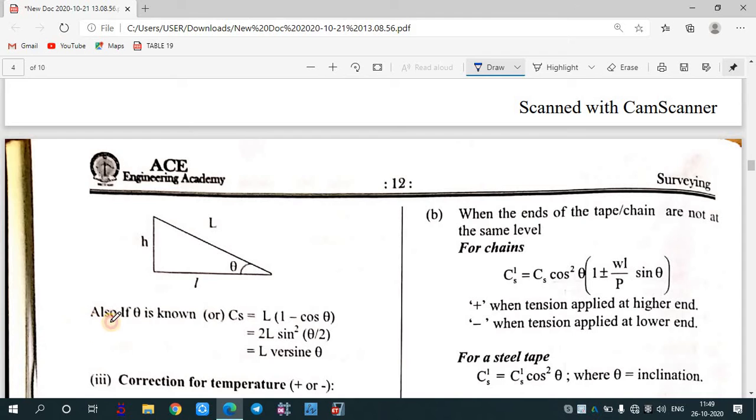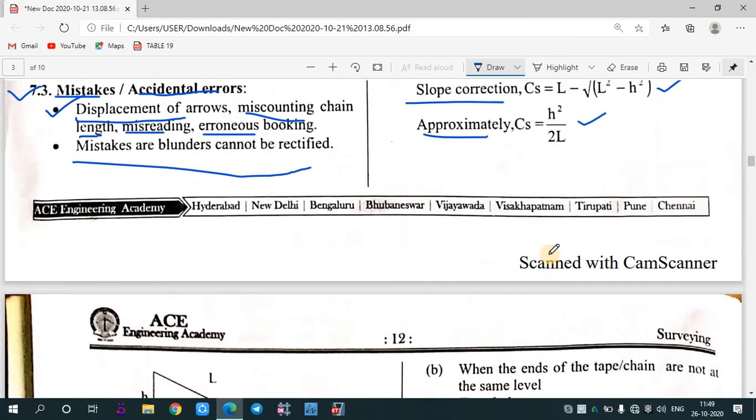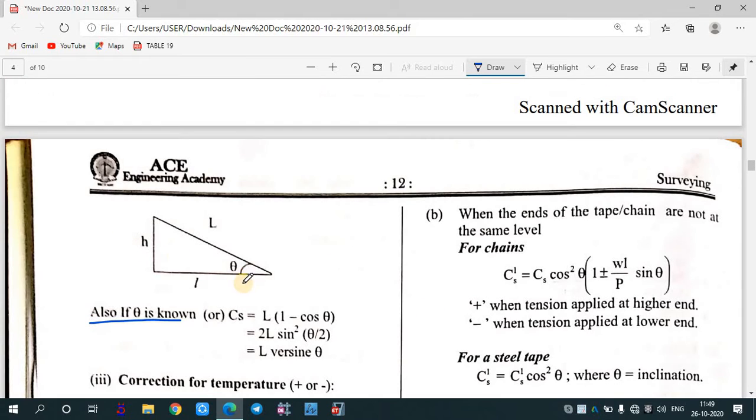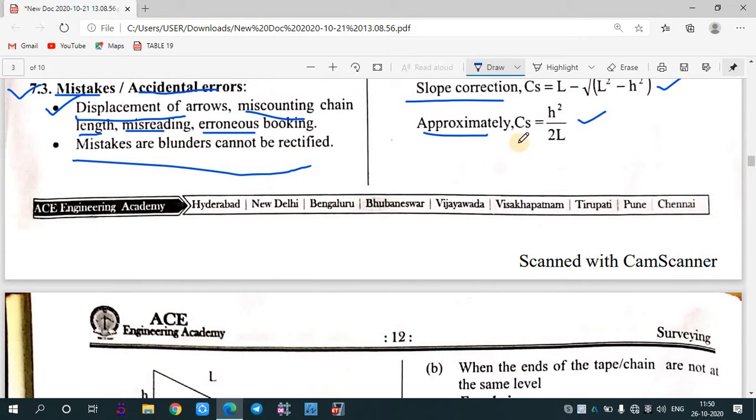Also, this is based on the difference of level, so you can use this formula on the basis of difference of level. And if you have got the theta angle for the slope, you can also use this formula. C equals L into (1 minus cos theta), which equals 2 L sine square theta by 2, since 1 minus cos theta can be written as 2 sine square theta by 2. So either use this formula or use this formula.